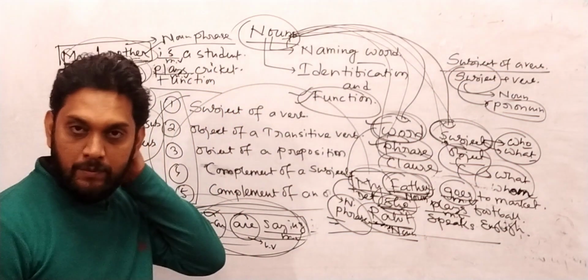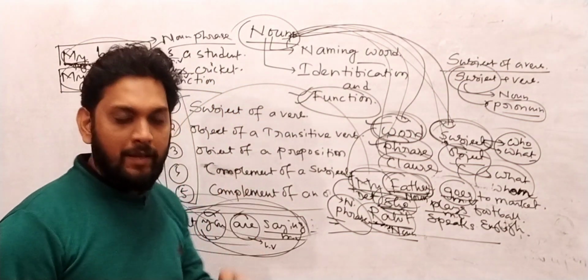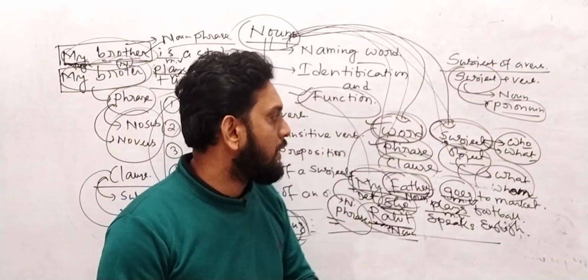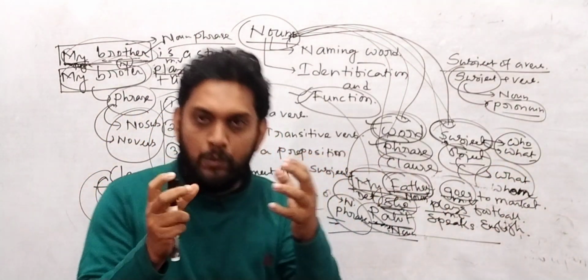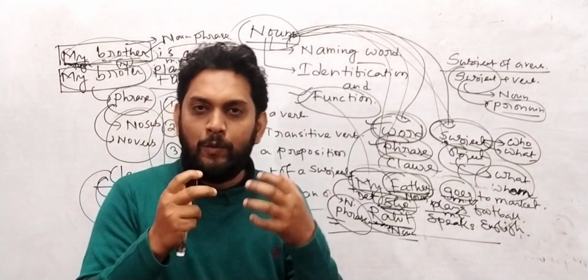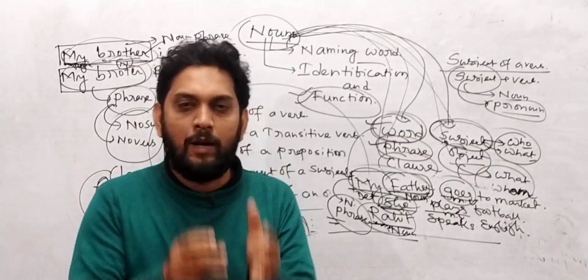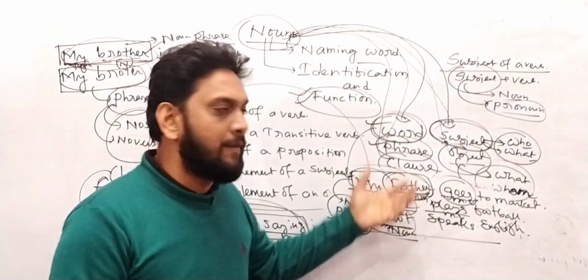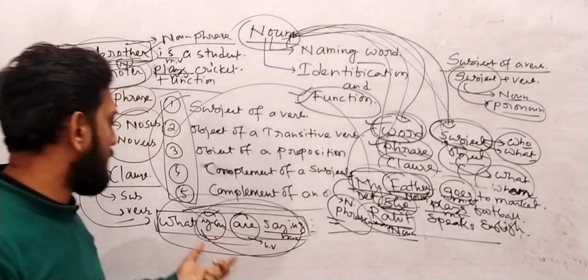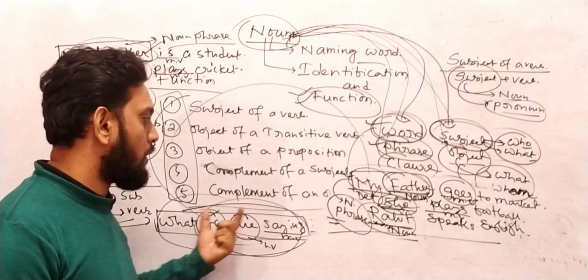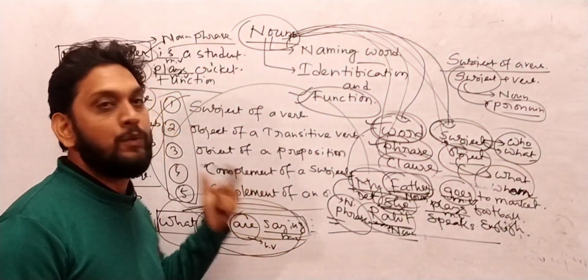Did you understand as of now? And how can you identify a noun as a subject of any sentence? Using the WH question words what and who. Whenever we use who and what, then you can easily find the subject of any sentence. And the subject is always either a noun or a pronoun. Already I have given the example, and already I have given another example. What you are saying is true. It's an idea. And it's a clause, and it acts as a noun clause.